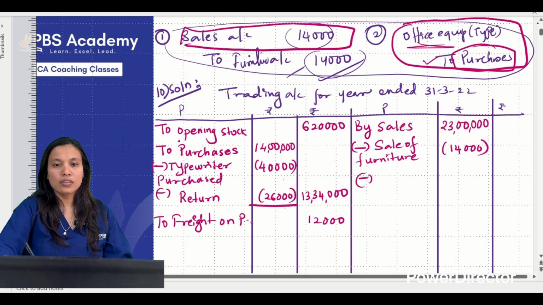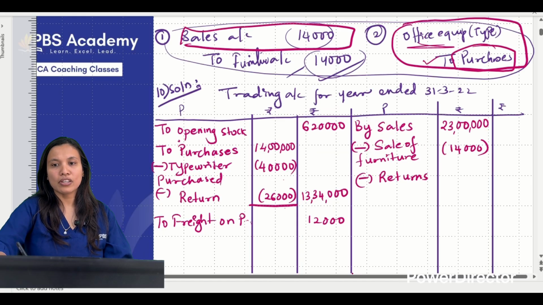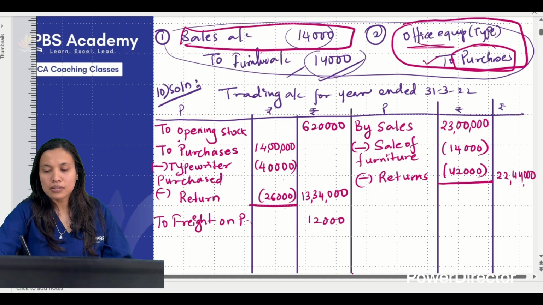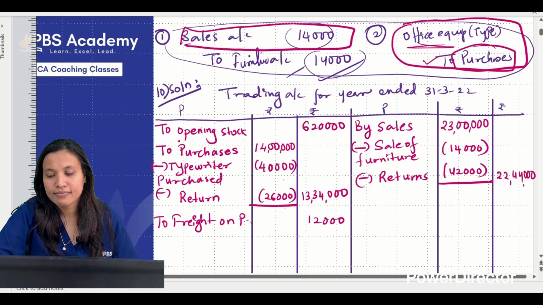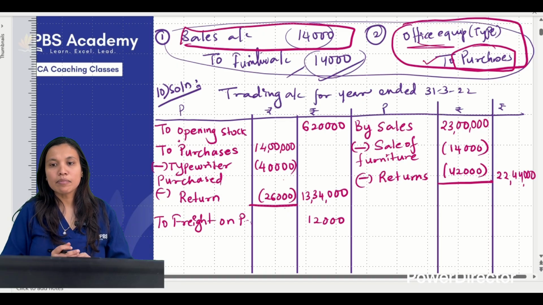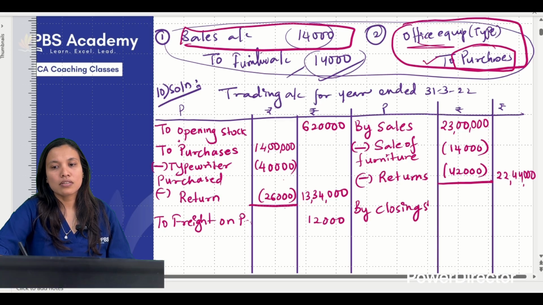Less, there is sales return also. Less returns. If I look at the sales returns, I can see it as 42,000. So deduct this 42,000. What will be the value? 22 lakh 44,000. Check: 23 lakh minus 14,000 minus 42,000 is 22 lakh 44,000. Yes.